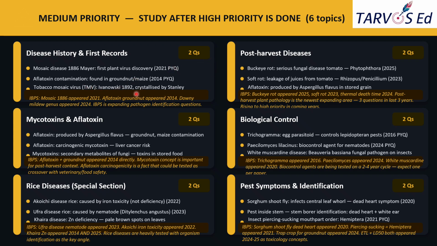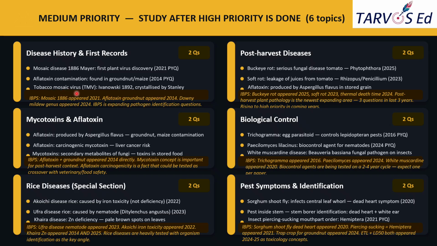Okay, an important note is the genus behind the downy mildew. Here the downy mildew is also asked, right? The genus behind the downy mildew appeared as a question in 2024. This is basically a pathogen identification style question. IDPS was testing genus level knowledge more frequently.